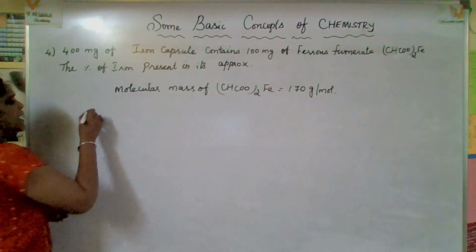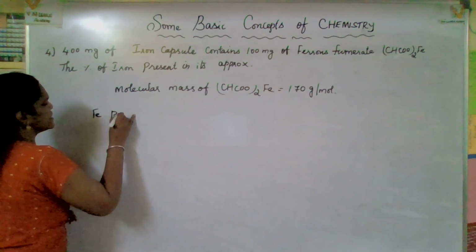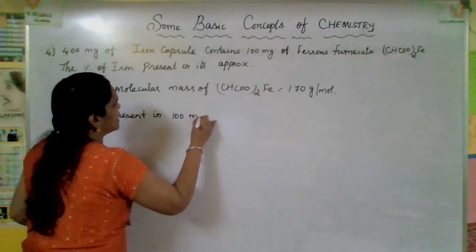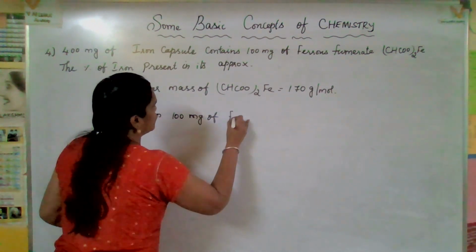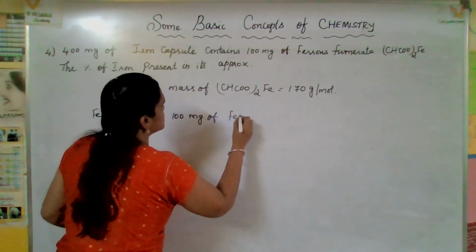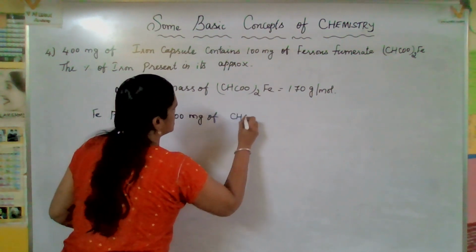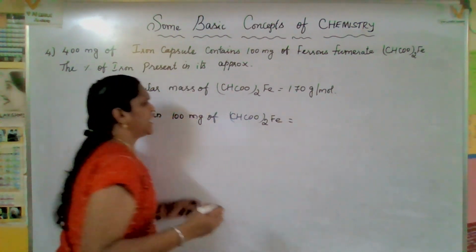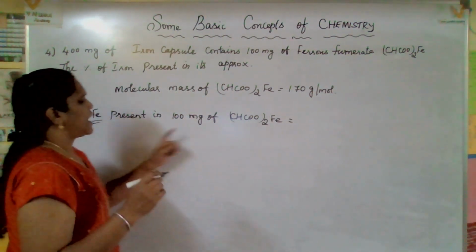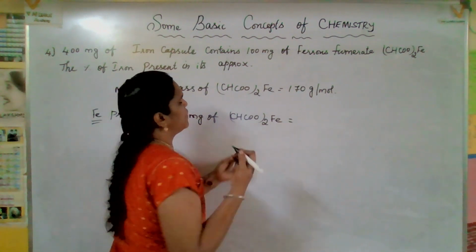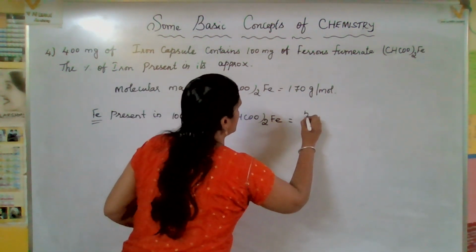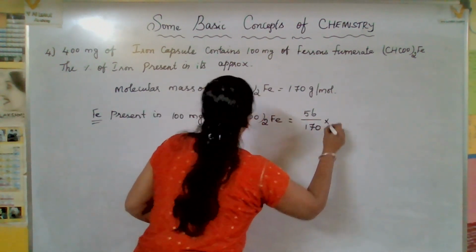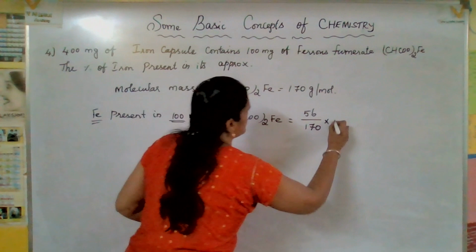So, iron present in 100 milligram of ferrous fumarate, (CHCOO)2Fe, is atomic mass of iron, 56, divided by molecular mass 170, into 100 milligram.